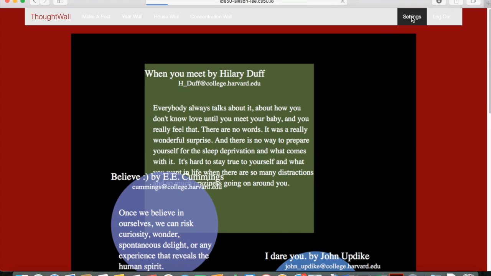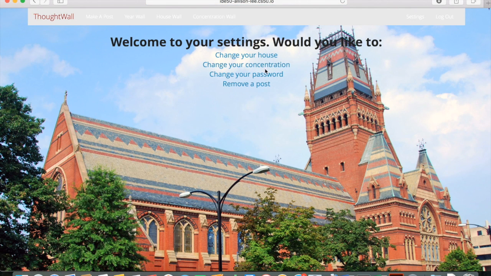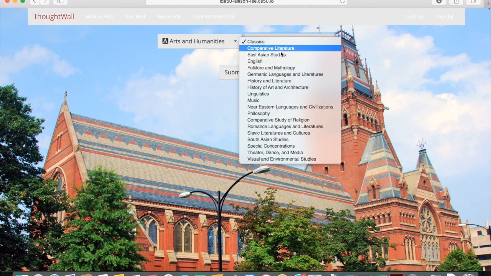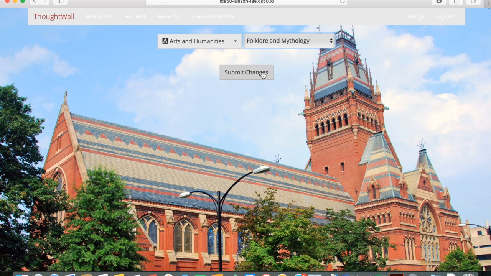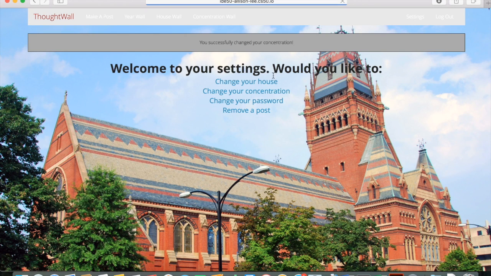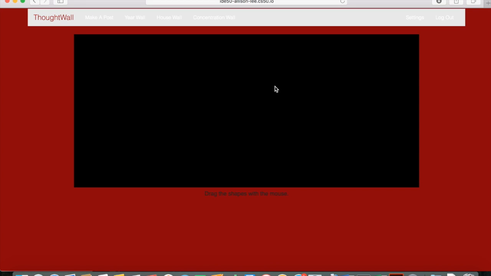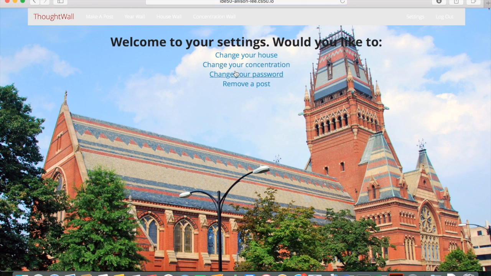The next thing I'd like to show you is that you can also change your concentration, your password, and your house. So let's say I were changing my concentration to folklore and mythology. Now when I change my concentration, it'll change the settings of my user information. And now under concentration, there will be no posts because it looks like the folklore and mythology people don't really use our program very much. You can also change, as I said earlier, your house and your password. And I believe that's it.